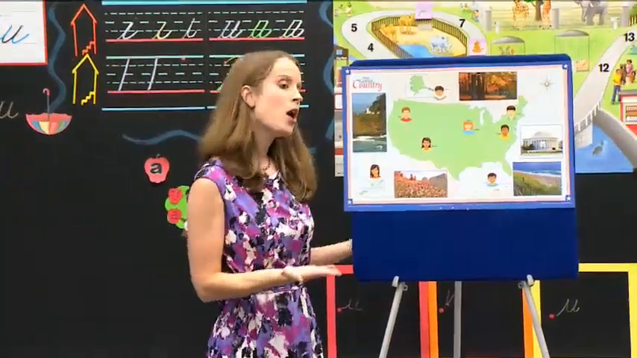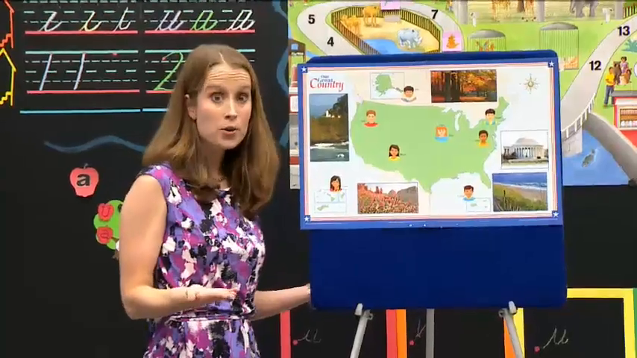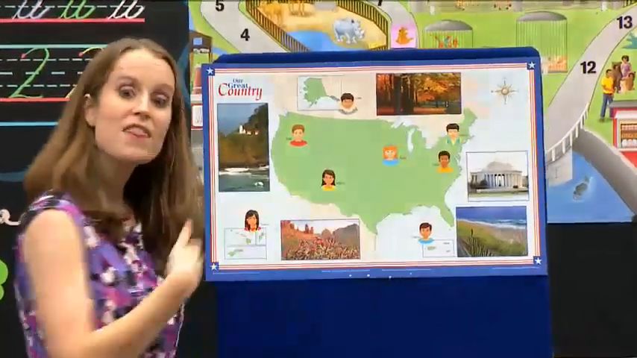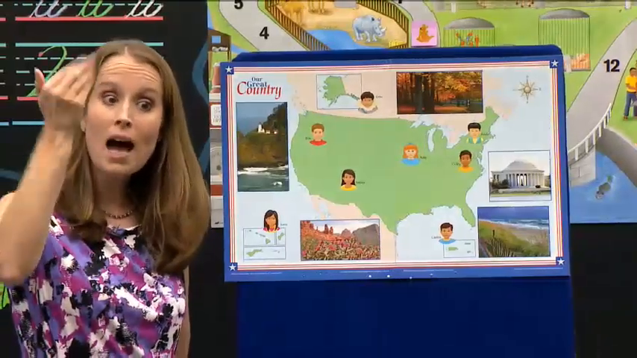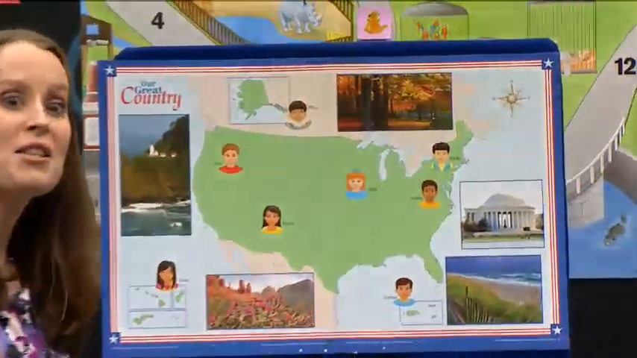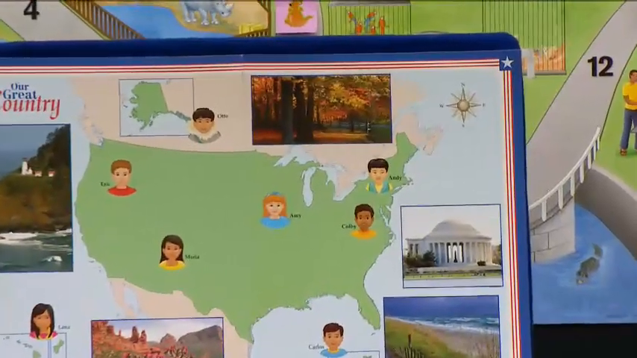Now, I want to let you know something, a little bit about our directions. Over here, our letter E for east. That is the direction the sun rises in the morning. Here is our W for west. That is the direction the sun sets in the evening.